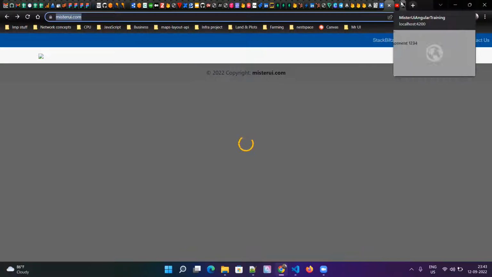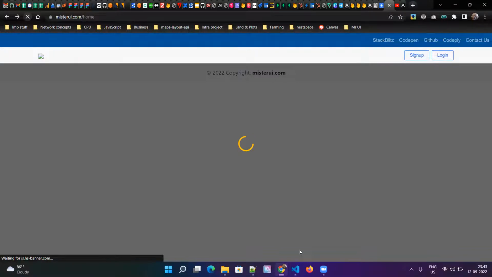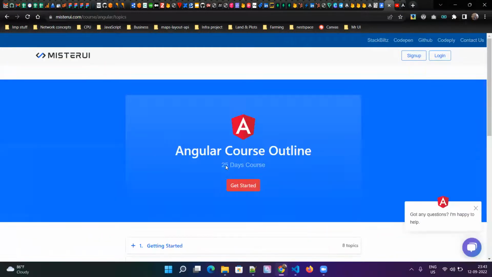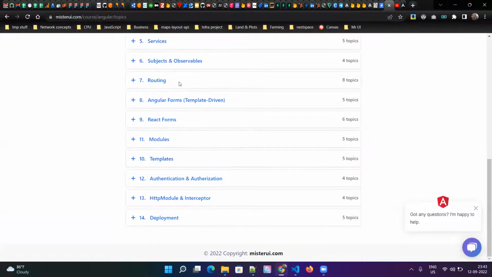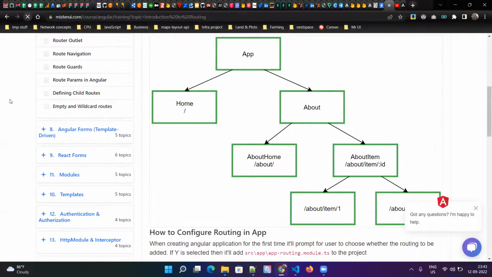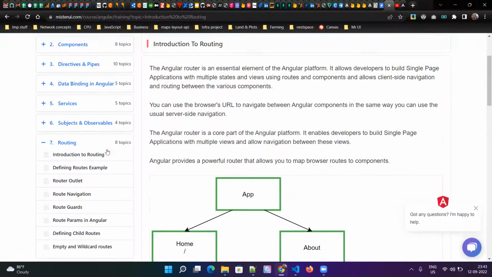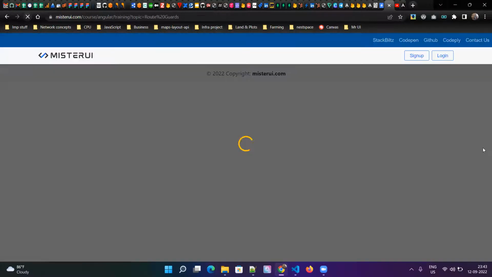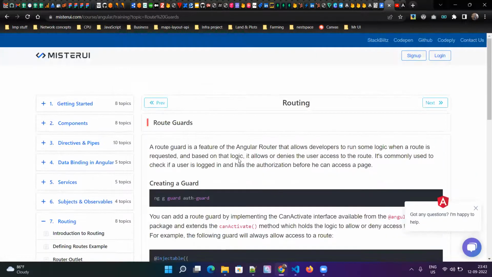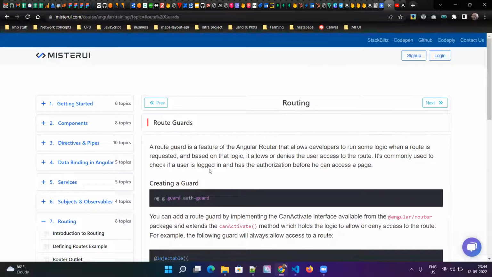I think there is a network problem, but let me go to routing. Okay. If I refresh, still it is restoring to the same page, right? Any page. If I refresh, still it is restoring to the same page. So if not properly implemented, then it will basically go to the home page. Okay, so how can you restore that? That is one question I can expect.